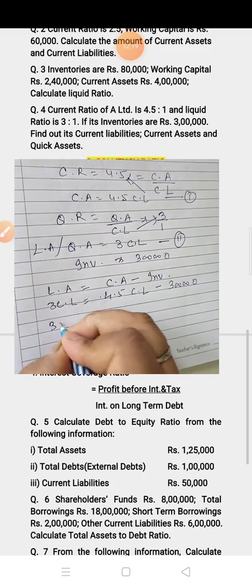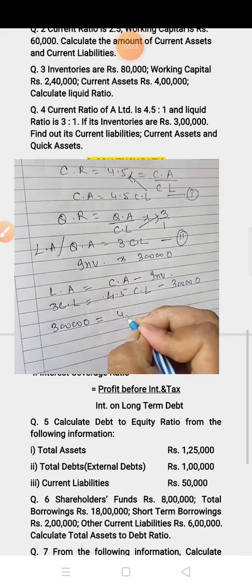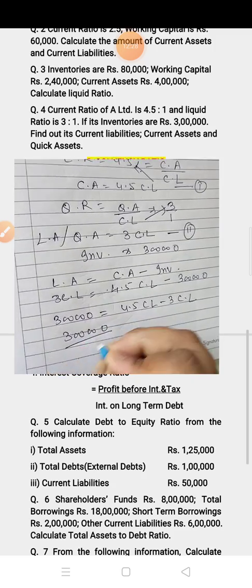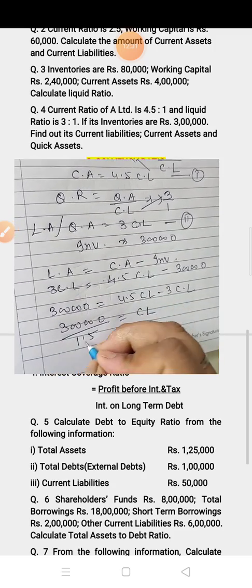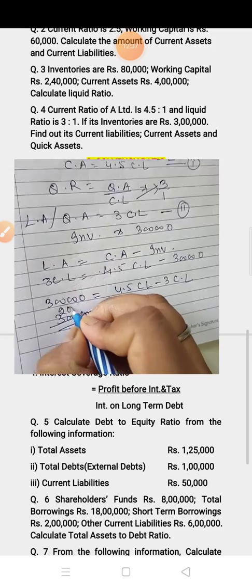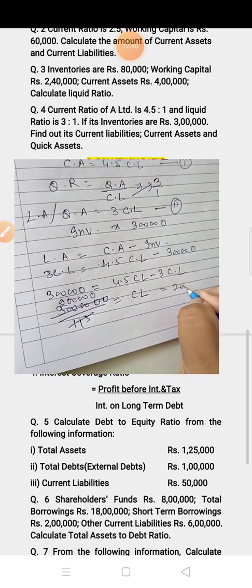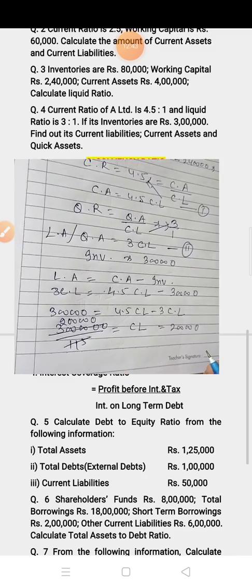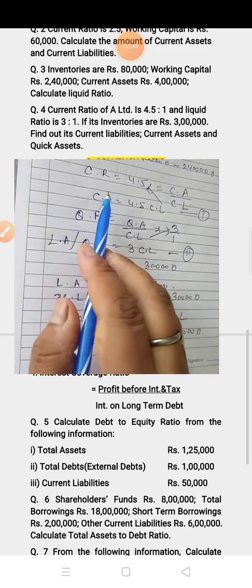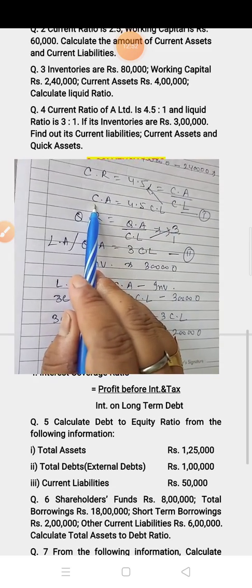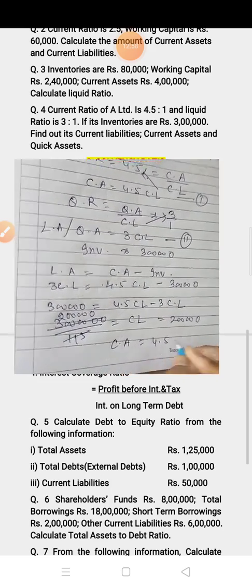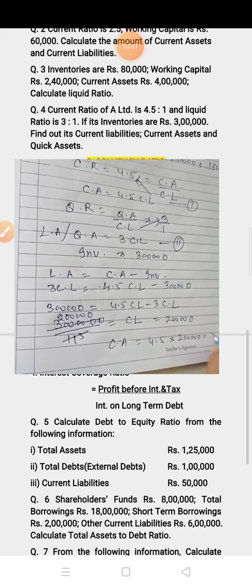Now find out, the 3 lakh will come to the left side and 4.5 CL minus 3 CL is equal to 1.5 current liability. Now the value is 2 lakh. Now current liability value is 2 lakh. Now you can find out the current asset. Current asset you can find out from equation number 1. Current asset is equal to 4.5 into 2 lakh. So it is equal to 9 lakh.